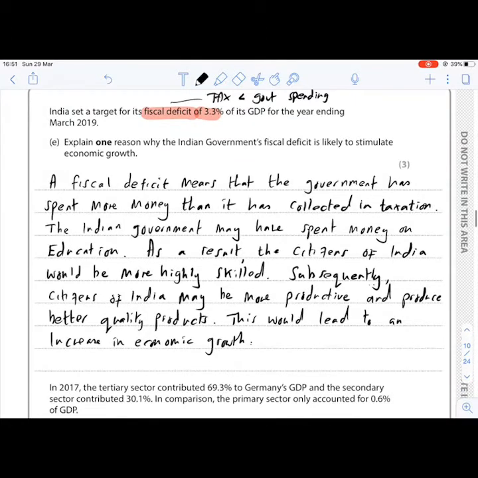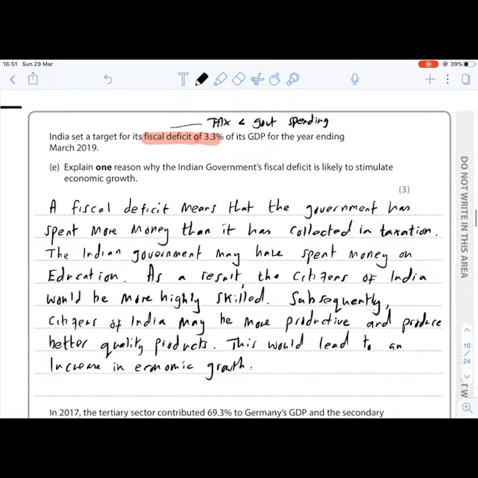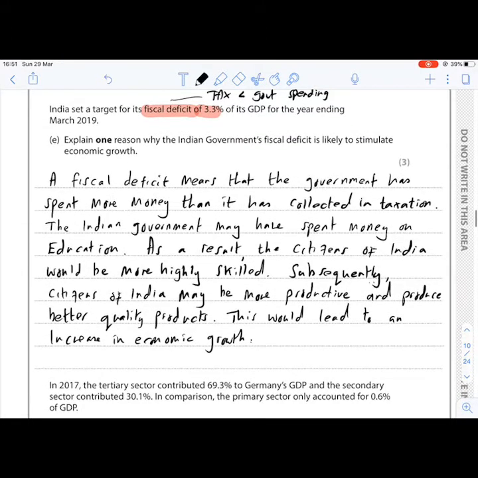So the question says, explain one reason why the Indian government's fiscal deficit is likely to stimulate economic growth. Now, when it says stimulate, it means increase. Okay, so we're looking for one reason why the Indian government's fiscal deficit is likely to stimulate economic growth.